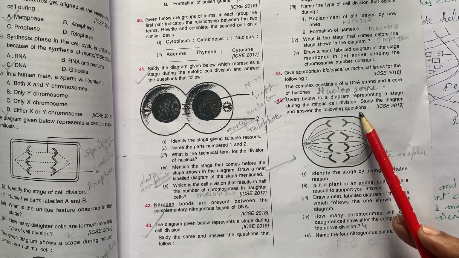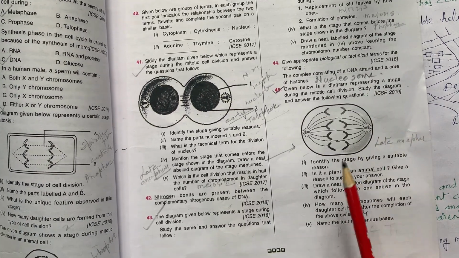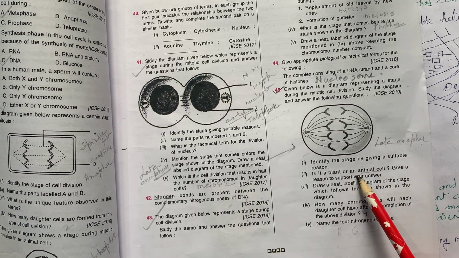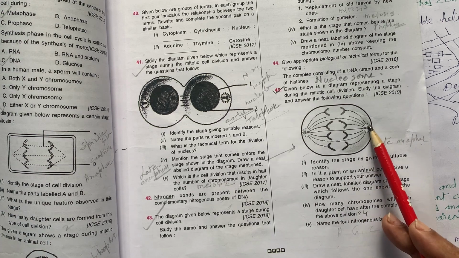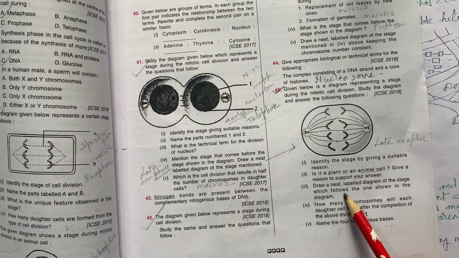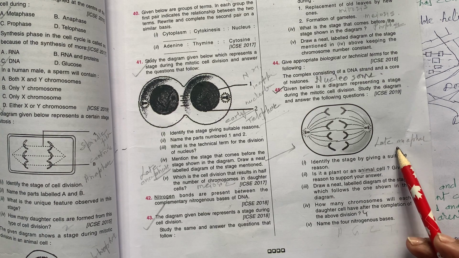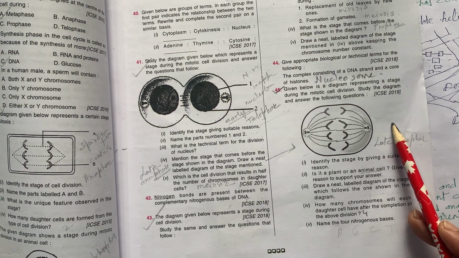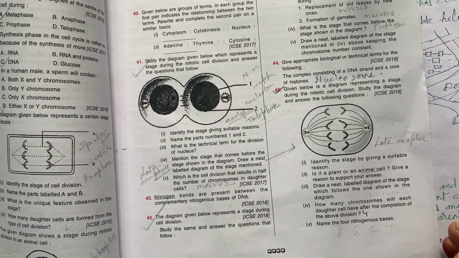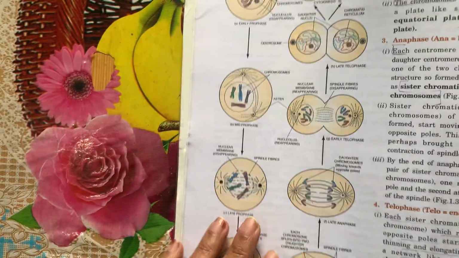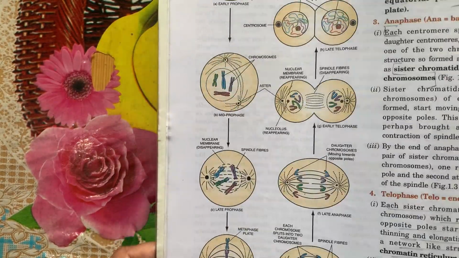The diagram given below represents a stage during mitosis; study it and answer. Identify the stage by giving a suitable reason. It is late anaphase. Is it a plant or an animal cell? It is animal because the centriole is observed here. Draw a neat labelled diagram of the stage which precedes late anaphase. Late anaphase के पहले आता है metaphase. In metaphase, they are all assembled in the center. Late anaphase. This is your late anaphase.